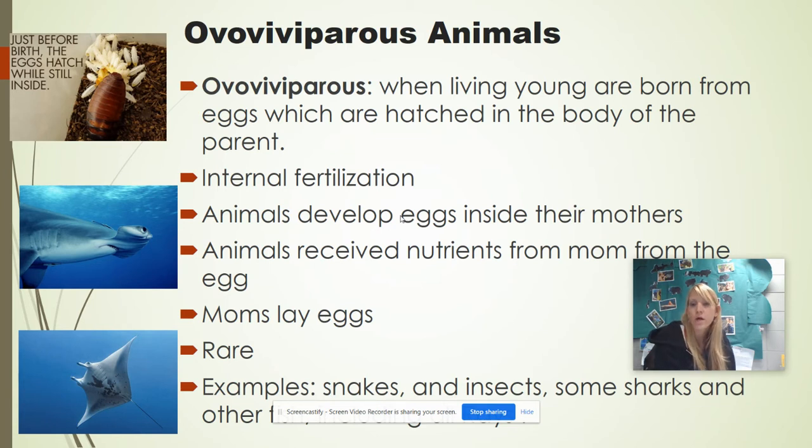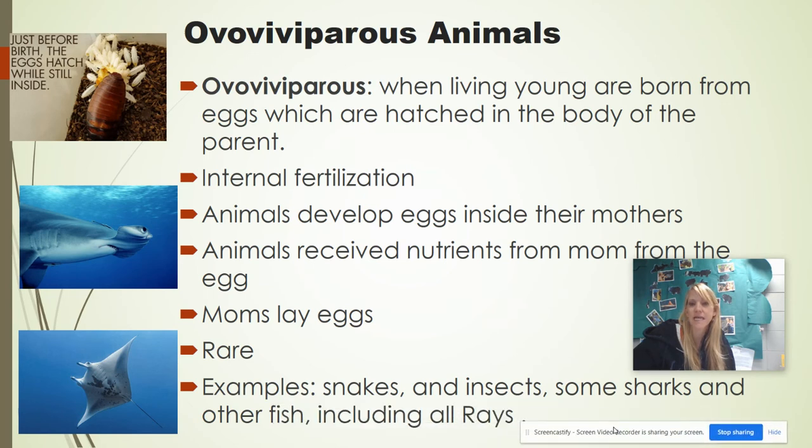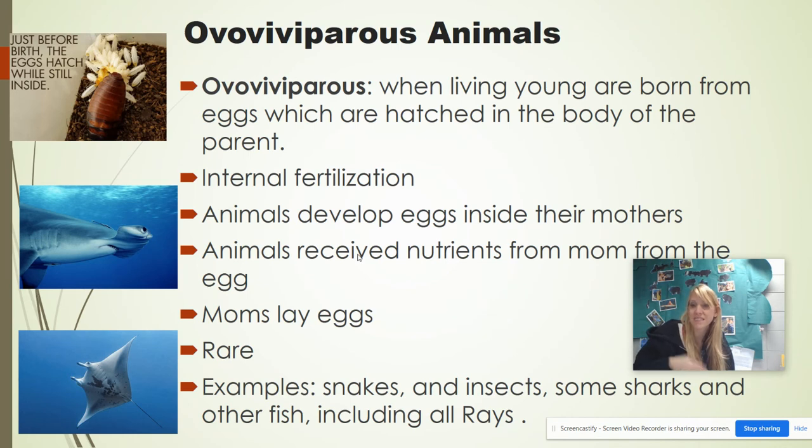They're more rare. So if you ever see a fertilized egg from an animal being hatched, that would be an example of ovoviviparous. So examples are some insects, some sharks, the rays, and some snakes would be examples of that. So basically the mom carries these fertilized eggs inside of her, and they get the nourishment from that. Ovoviviparous. So those are the 3 different ways that animals give birth.